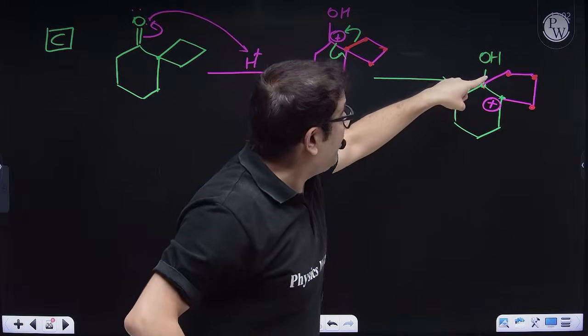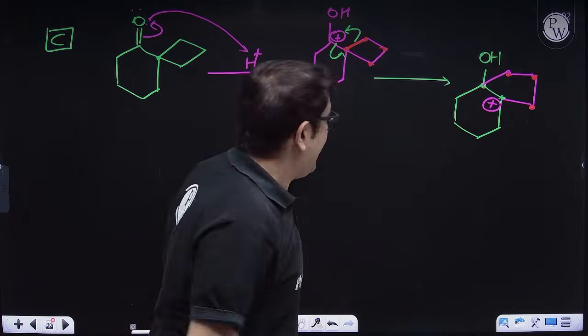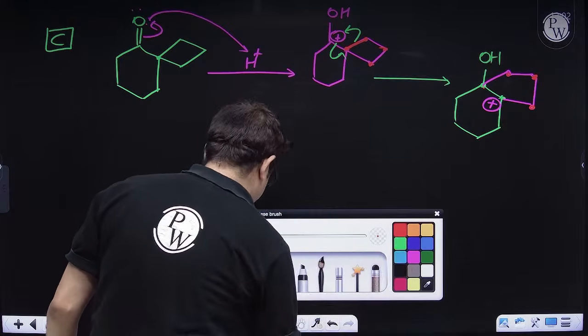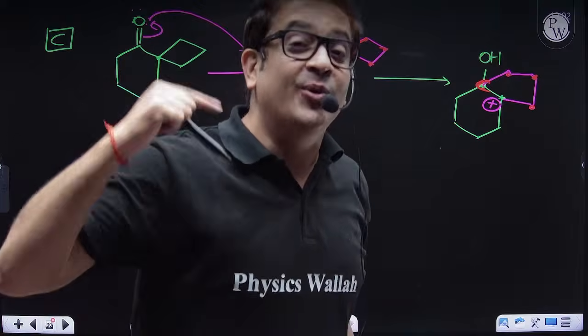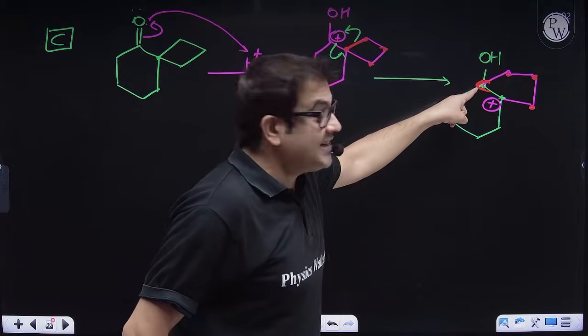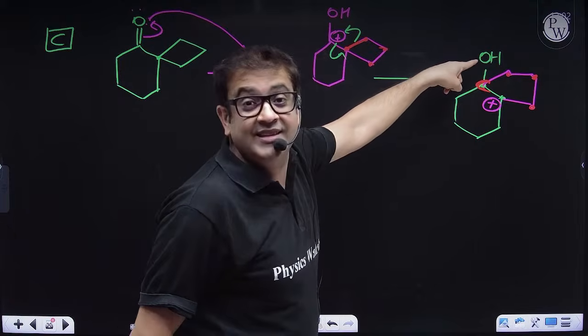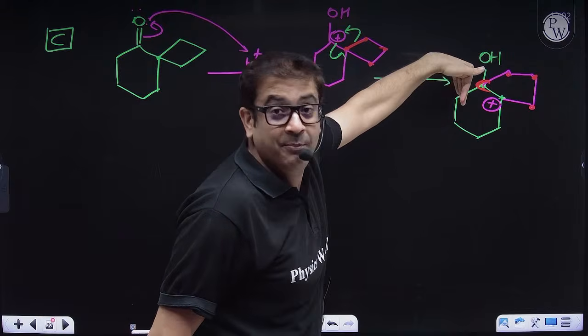If I get a positivity at this carbon, this will be just like pinacol, pinacolone. Remember? Once this carbon has positivity, this oxygen will snatch an electron from hydrogen and bring a double bond.